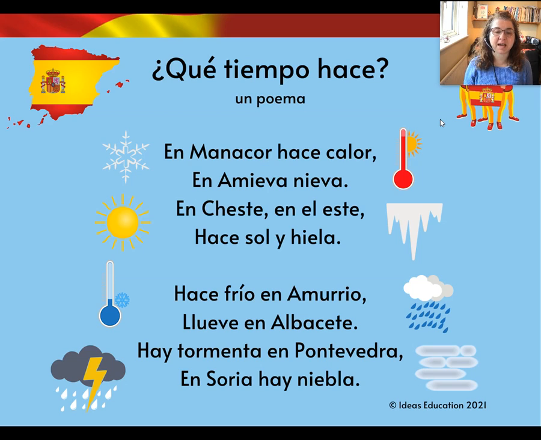Let's have a go at saying our poem, which of course doesn't use the compass points to say what the weather is like in different places. Instead, it uses the names of towns and cities. Are you ready?